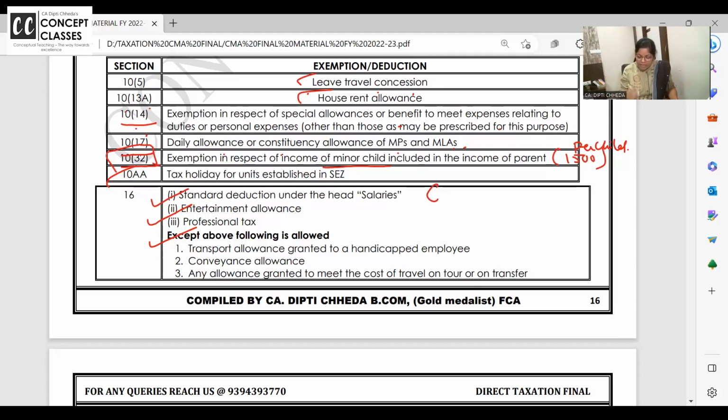I want all of you to do 3D and 5D makeup of your workbook. Workbook you all have received, right? So write here: if you are going for new tax regime, gross salary is equal to net salary is equal to taxable salary. No deduction. No deduction you will get.